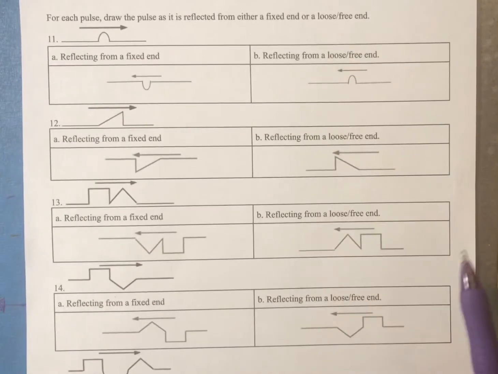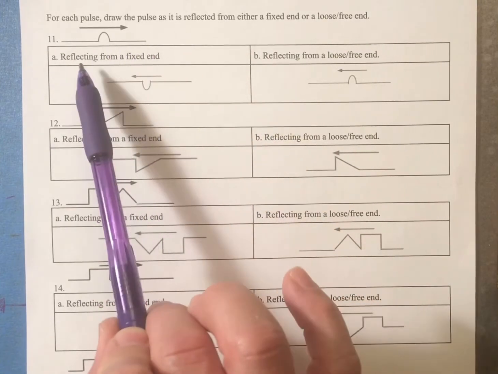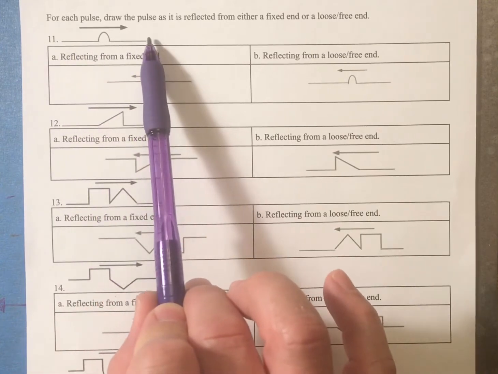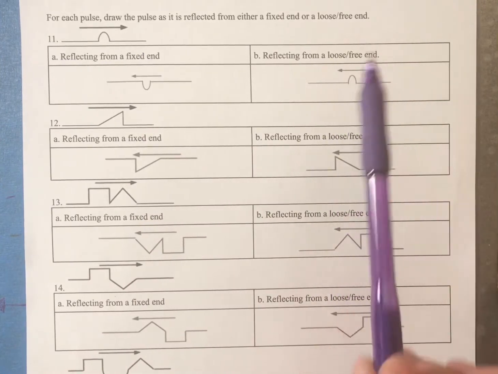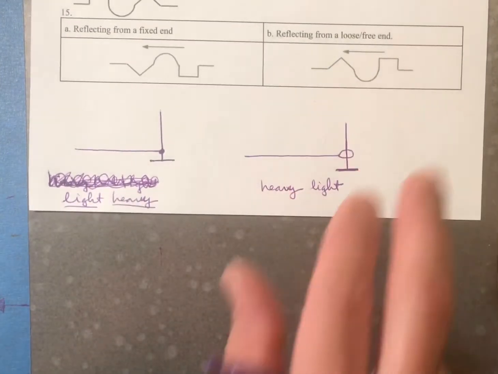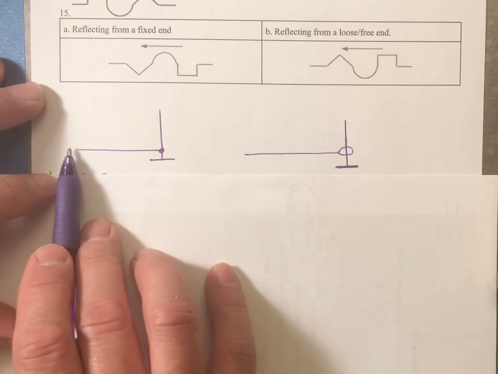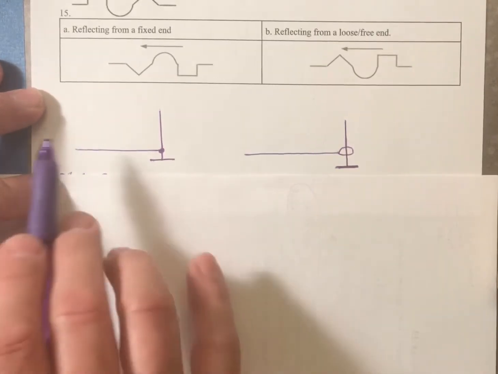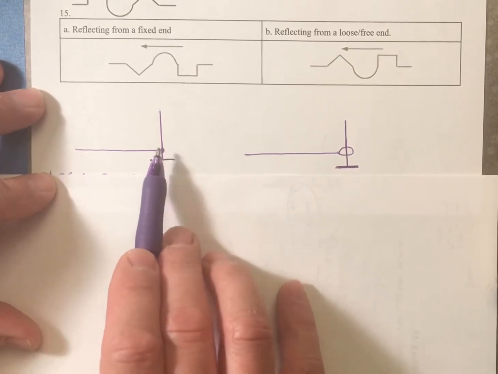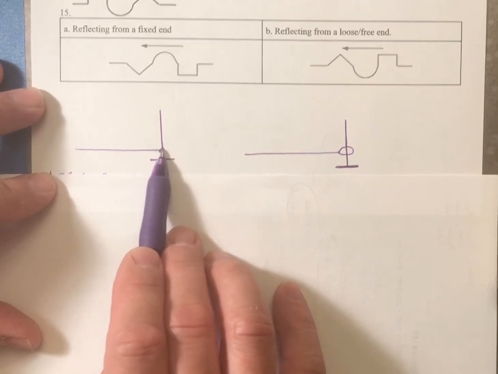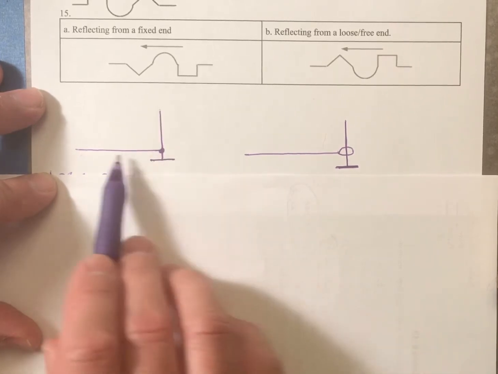The last assignment has to do with what happens when you have a wave that is hitting a fixed point or a loose or free end. I want you to picture it this way. You have a rope like this, and you're standing over here, and then you move that rope up and down, and so a wave goes down to this point. But think of this as a fixed point. So that rope is tied to maybe a stake here in the ground.